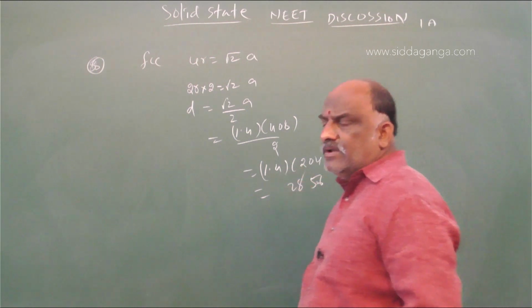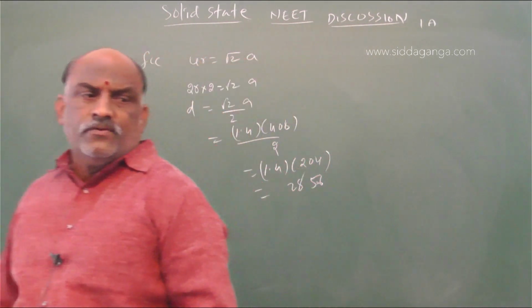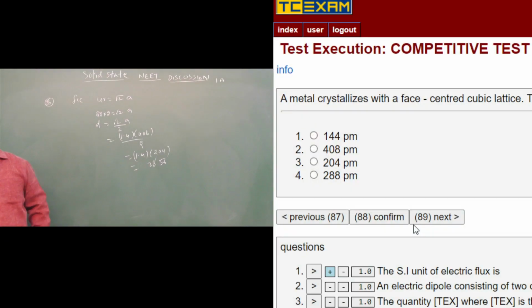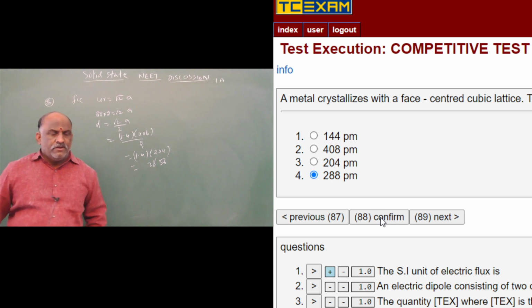Actually we should go with 1.414. You will get that the answer is 288 picometers. 288 picometers was the right answer for this question number 88.